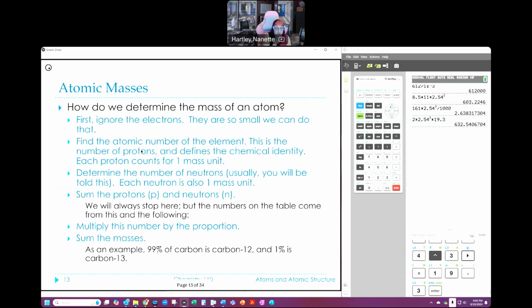So again, here, I can go through how we would calculate an atomic mass. Now, I'm telling you how you would calculate it only so that you can understand that they're different. All right? I do not expect you to do this, but this is how we get from that nice, whole number to the numbers that we see on the table. Okay? And it's based on how they exist in nature. Right?